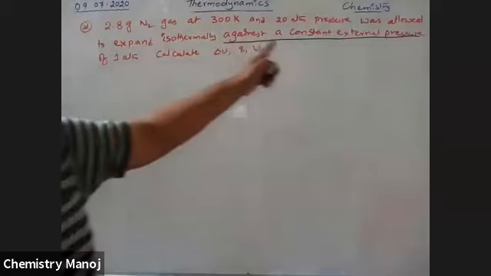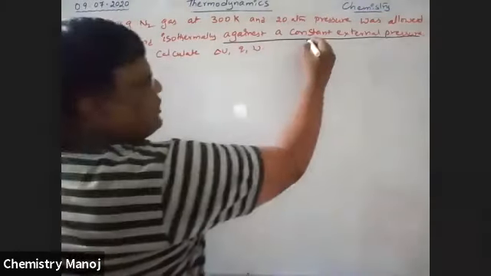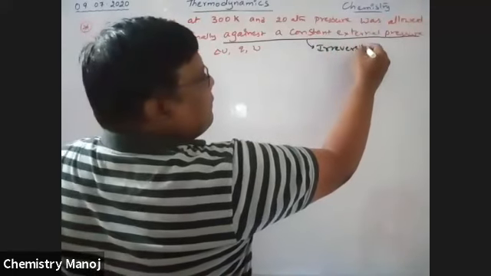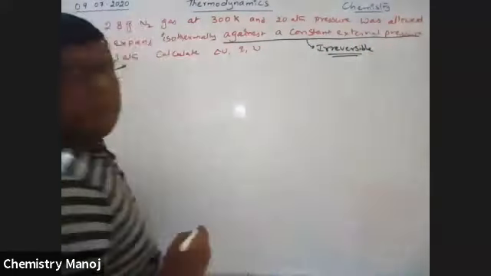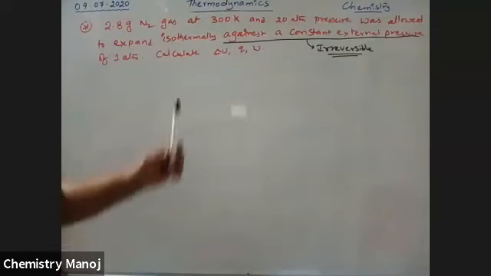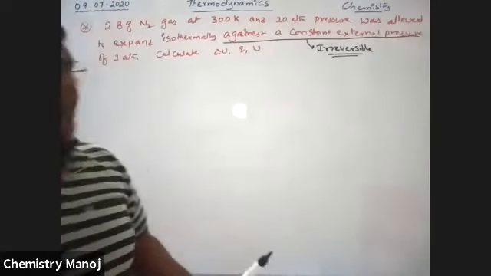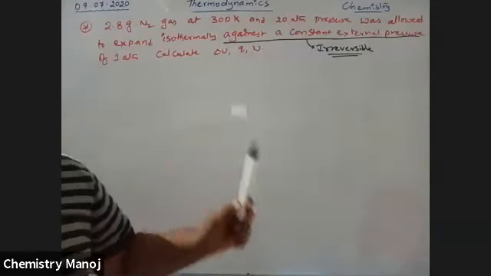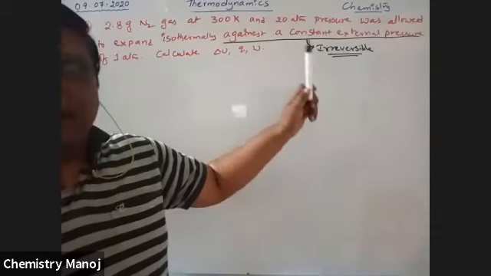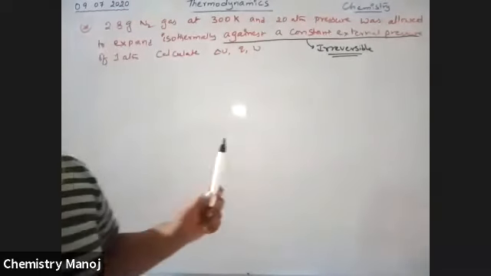Whenever you see this statement in your problem, that process is taken as an irreversible process. It is the clue whether it is reversible or irreversible.